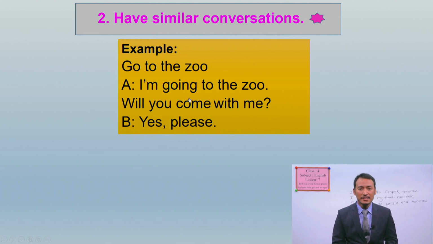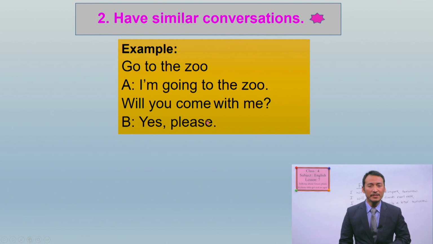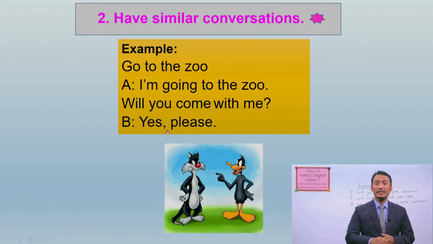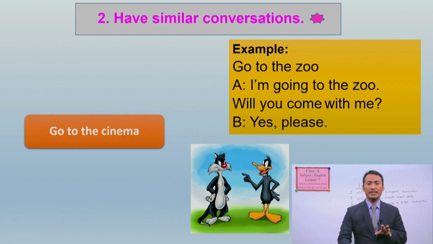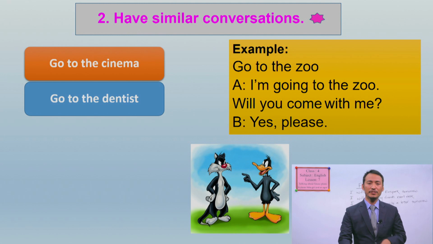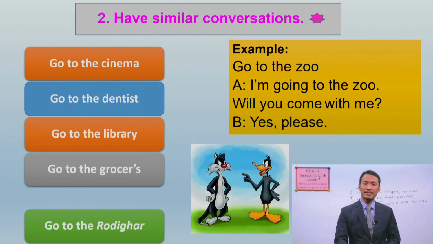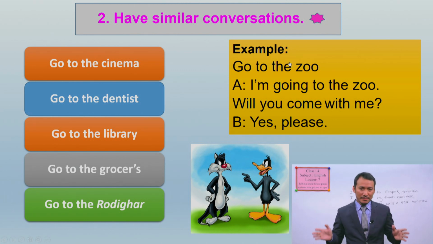Can you read this, students? Yes. I am going to the zoo. Will you come with me? B says, yes, please. Okay. Now you can have similar conversation with the examples or with the task like this. For going to the cinema, for going to the dentist, for going to the library, for going to the grocers, for going to the Rodiger. Can you make such similar conversation and have practice?